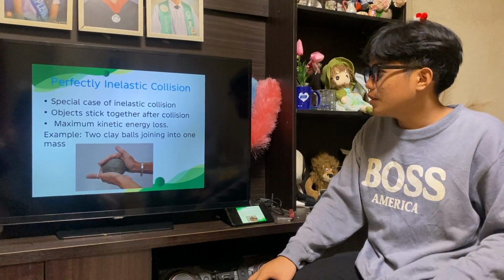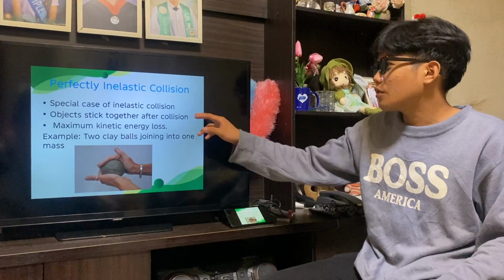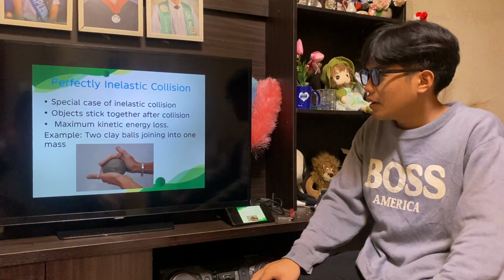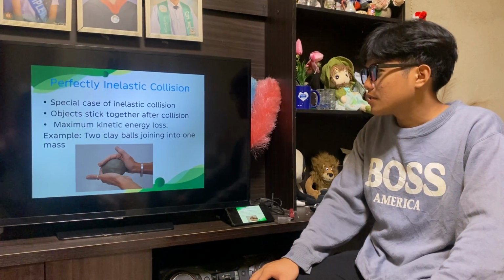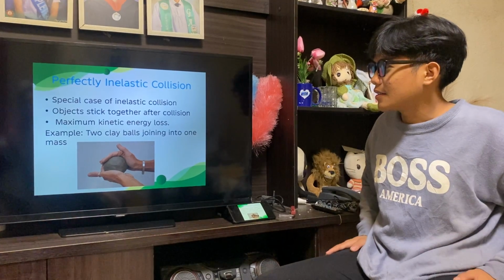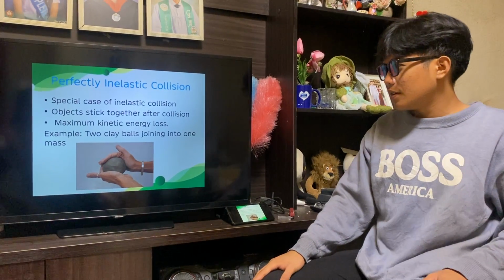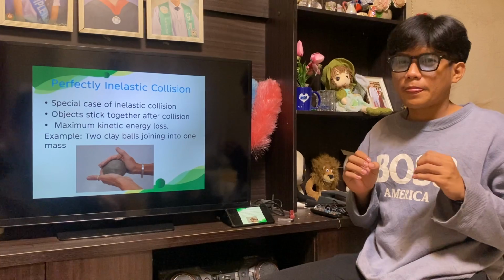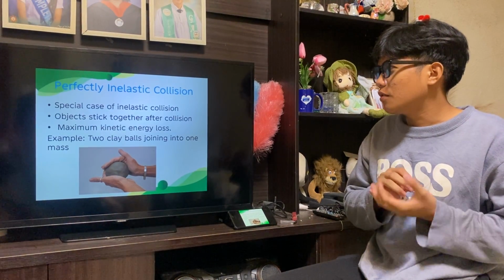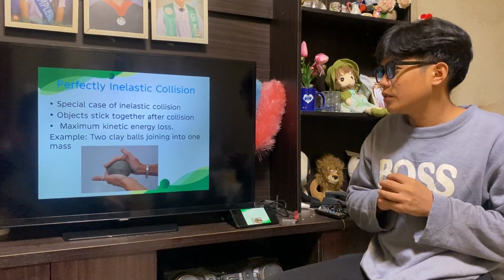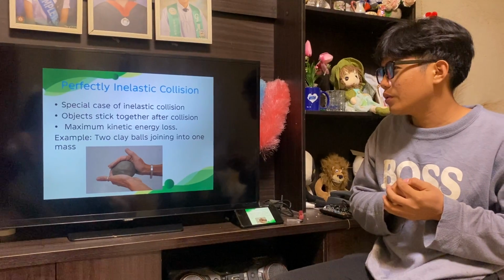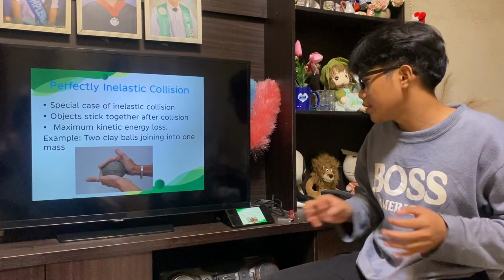Perfectly inelastic collisions. A special case of inelastic collision, objects stick together after collision. Maximum kinetic energy loss. Example, two clay balls joining into one mass. Supposedly they are two objects that collide, then they form a perfectly inelastic collision. Their masses join and add together.